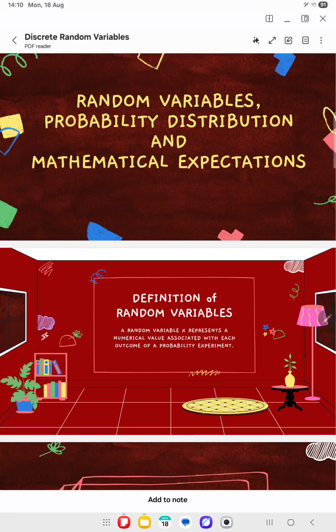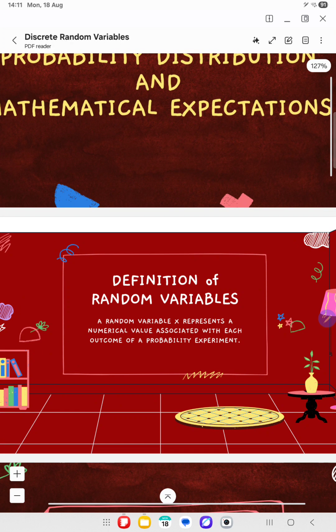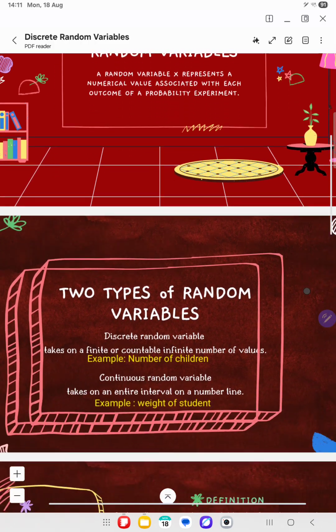Okay, so today we are going to look at random variables, probability distributions and mathematical expectation. First, we look at the definition of a random variable. A random variable is a value, capital X, that represents a numerical value associated with each of the outcomes of a probability experiment.